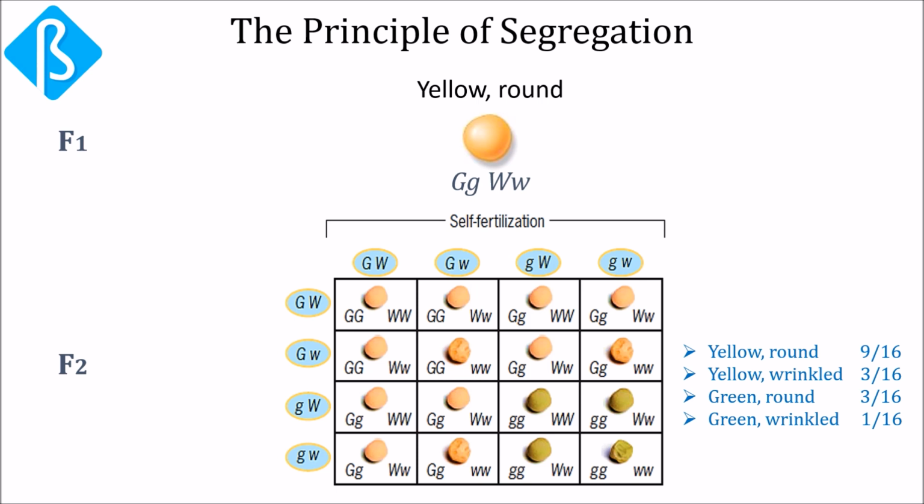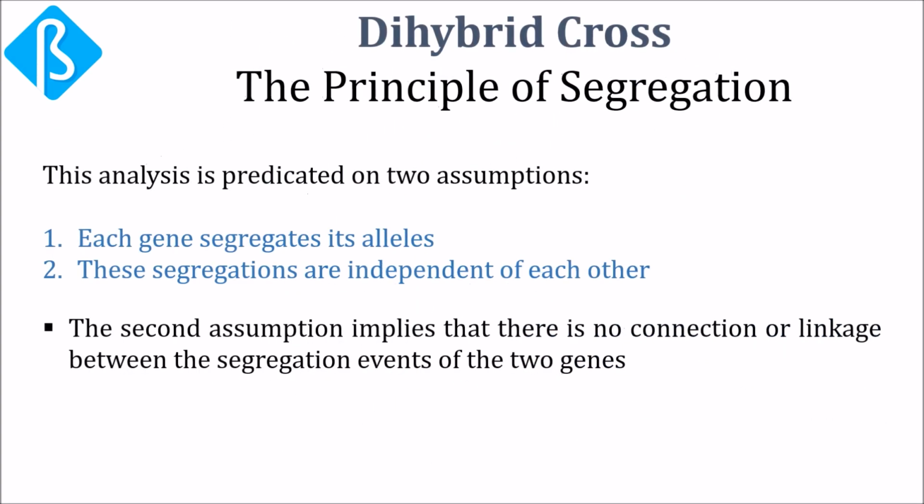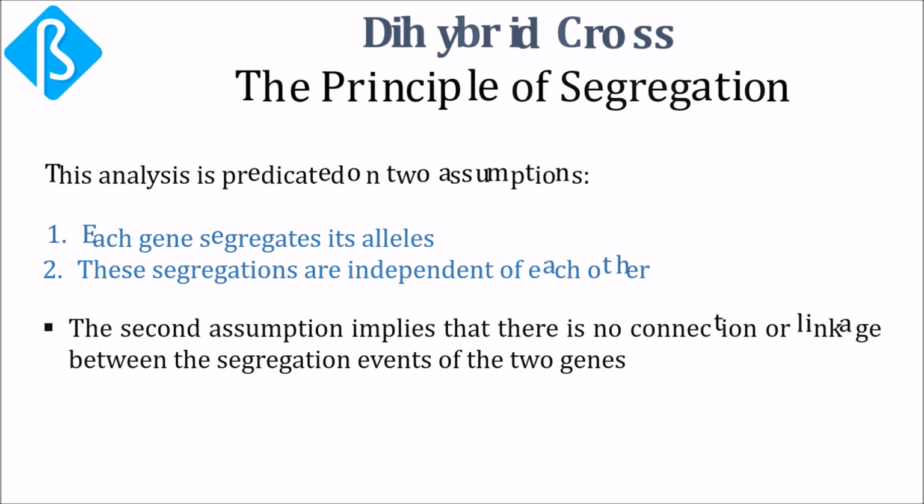Yellow and round is 9 by 16, yellow and wrinkled is 3 by 16, green and round is 3 by 16, and green and wrinkled is 1 by 16. This analysis is predicated on the basis of 2 assumptions. One is that each gene segregates its allele, and 2 is that these segregations are independent of each other. The second assumption implies that there is no connection or linkage between the segregation events of 2 genes.